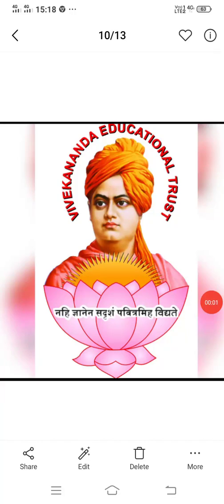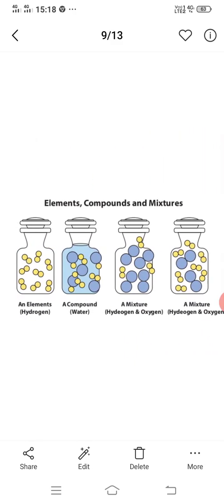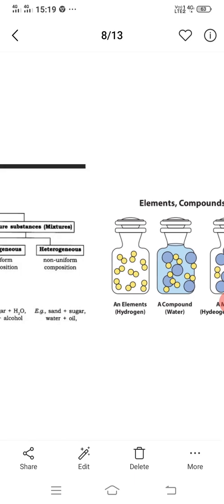Namaste students. Today we see a topic: everything we see around us that occupies space and has mass is called matter. Let's move on to the lesson, matter and its types. These are the things present in matter: elements, compounds and mixtures. We move on to the classification of matter.